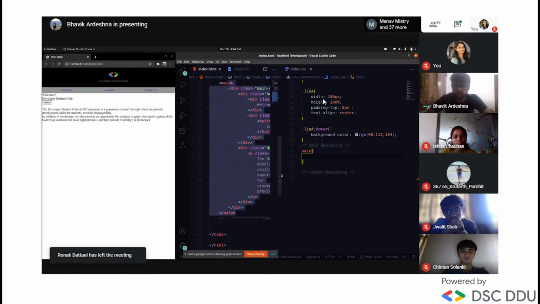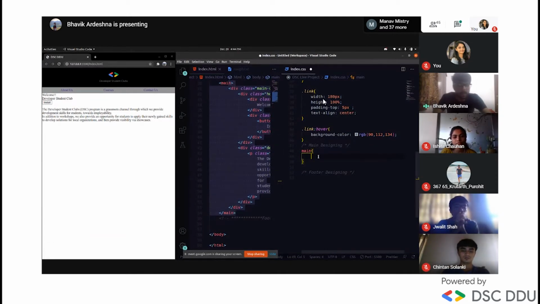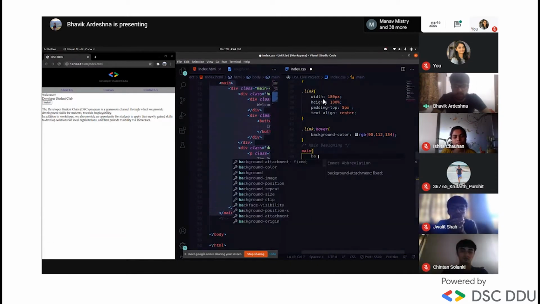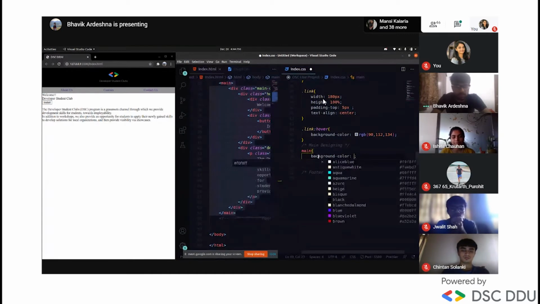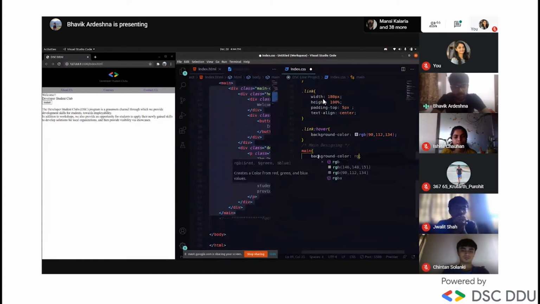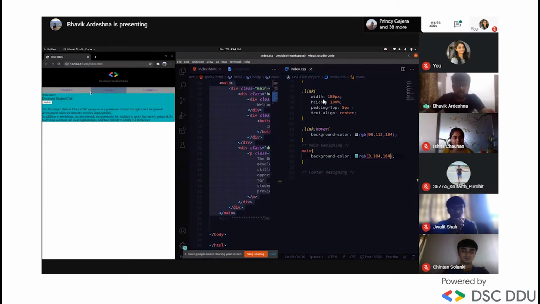So we'll apply background only. We want some different color so it looks good, so it will be RGB. And again I'm telling you, colors are least important, it can be any number, even I don't remember this number. So look, this changes the color.